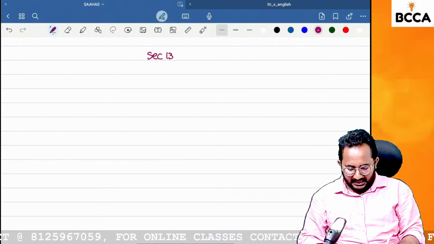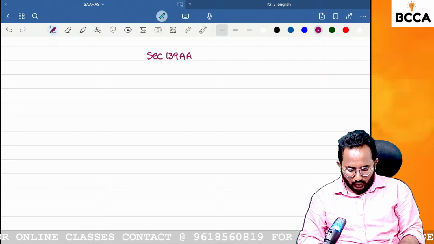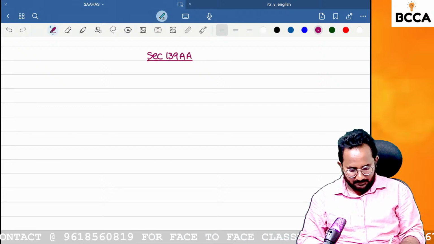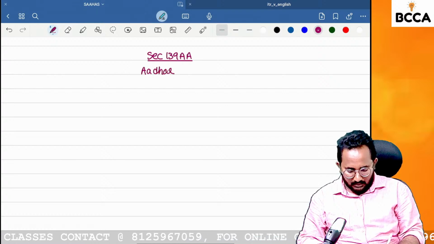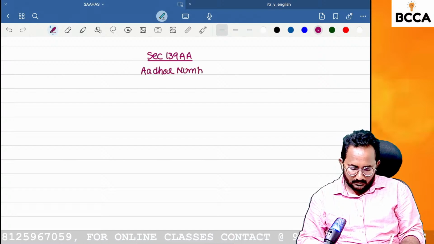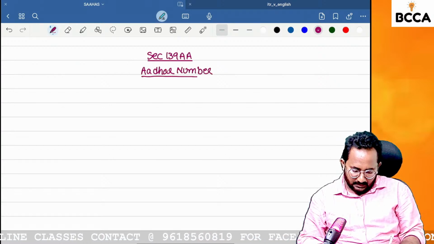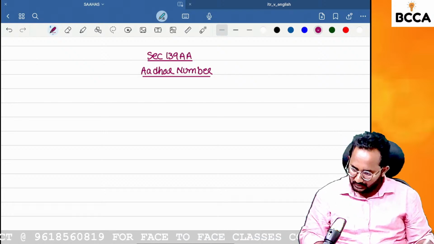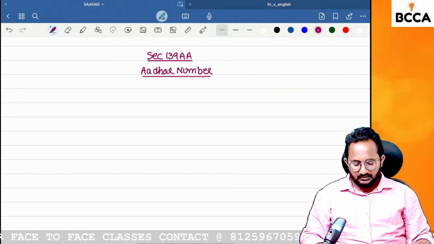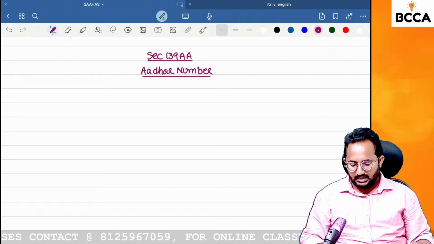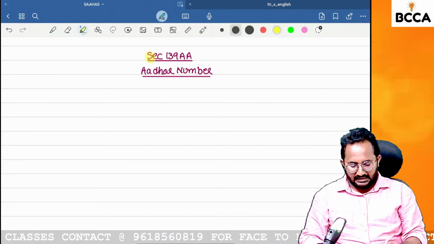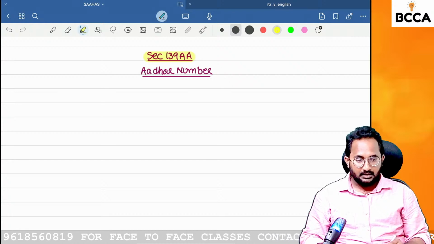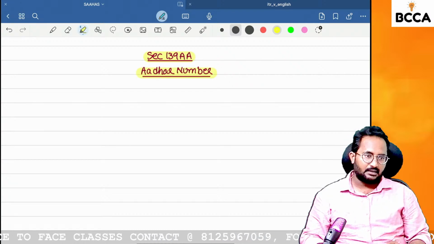Section 139A over. Right now I want to discuss section 139AA. What is that now? Aadhaar number. This is our study material concept only. But two concepts are interlinked. 139A PAN, 139AA Aadhaar number.